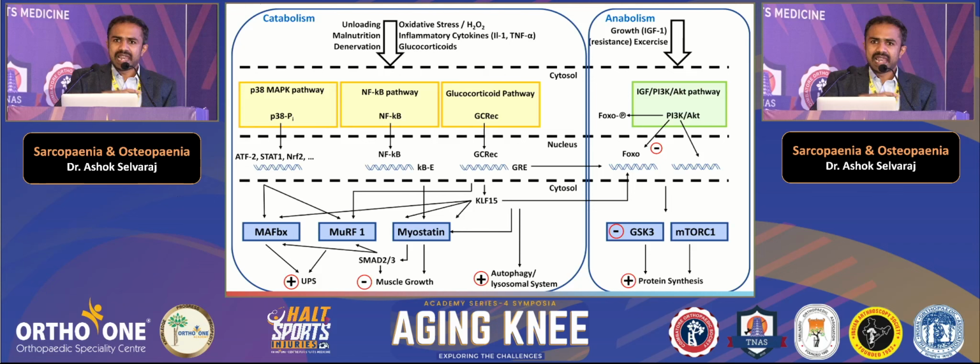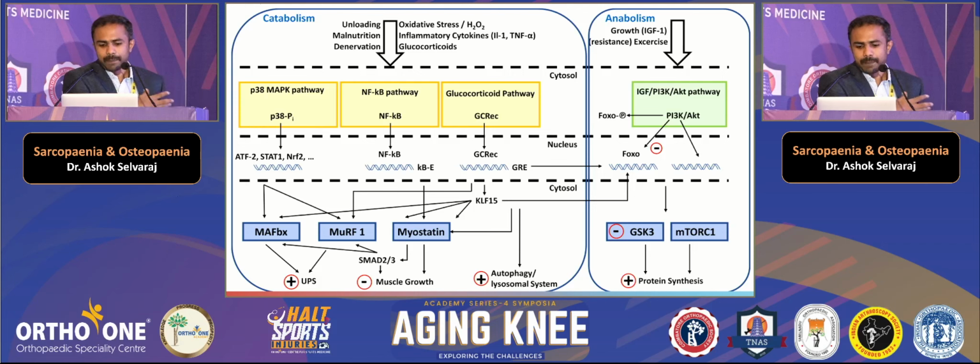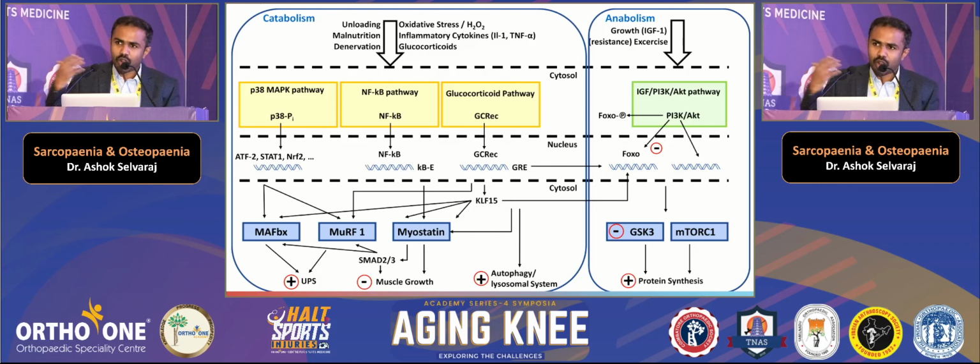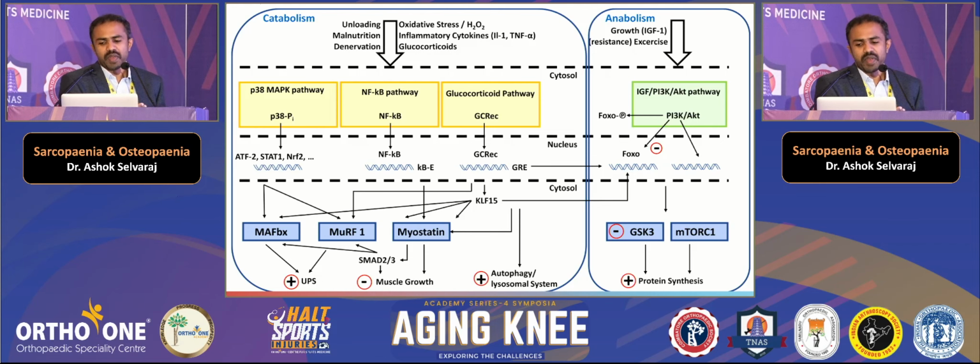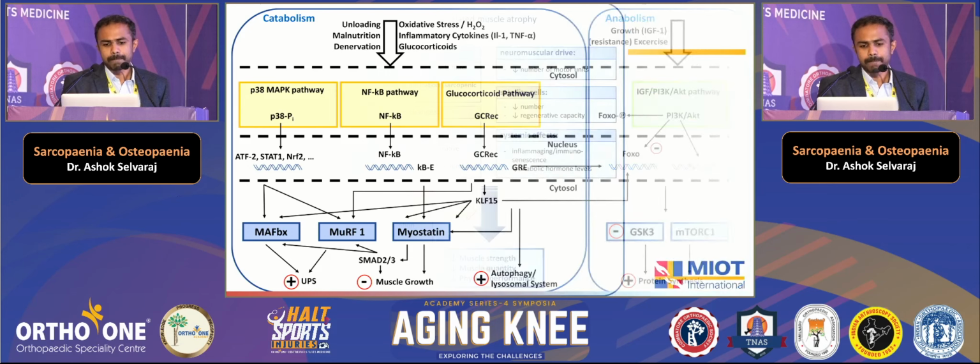So there is a balance between catabolism and anabolism. What is catabolism? There is muscle destruction which happens through various genetic pathways where muscle mass change happens. And along with that, there is also muscle formation through anabolic pathways. But when there is an imbalance with this, then the muscle loss happens.